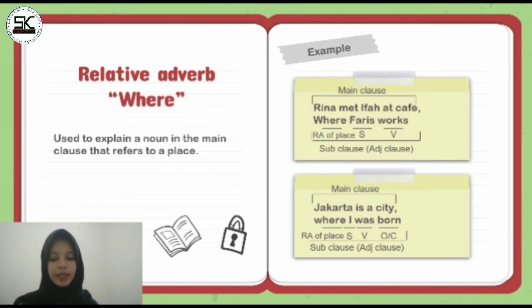Okay, other example. Jakarta is a city where I was born. The main clause is Jakarta is a city, and the subclause is where I was born. Because it is an adjective clause, it cannot stand alone. Why do we use where? Because the noun in the main clause is city, and city refers to a place. So where is the relative adverb, I is subject, was is verb. Okay. Third.